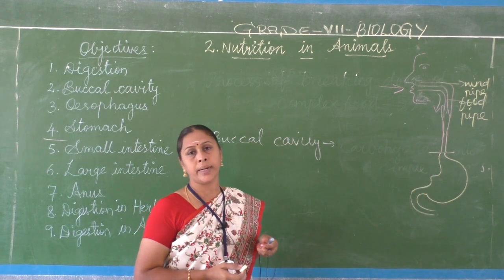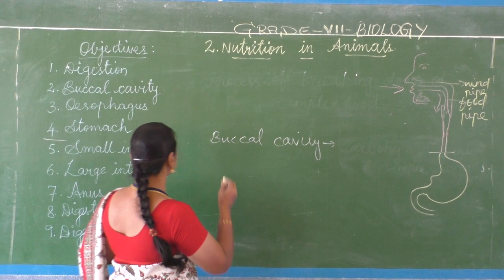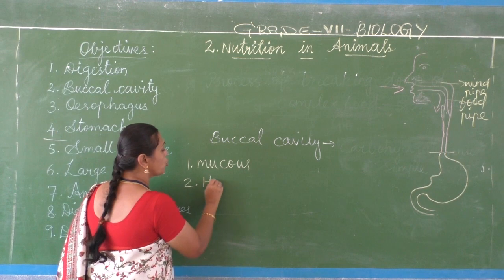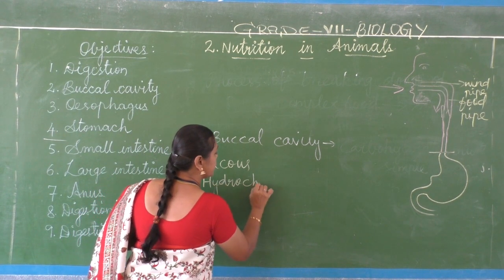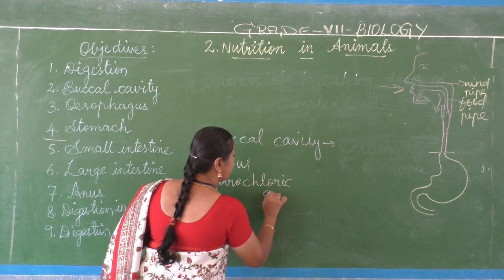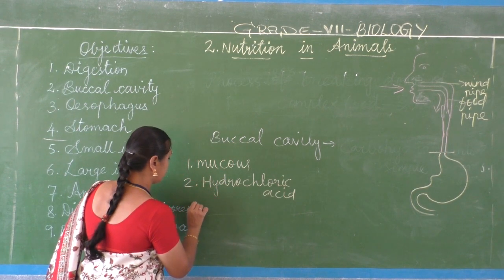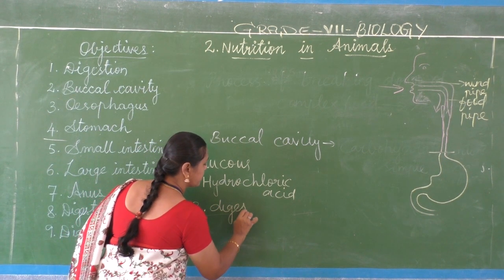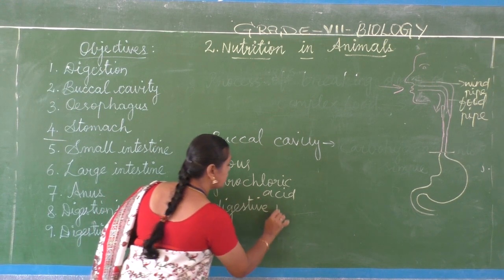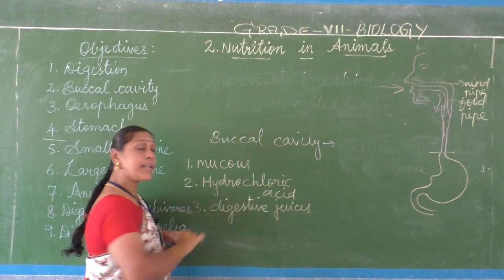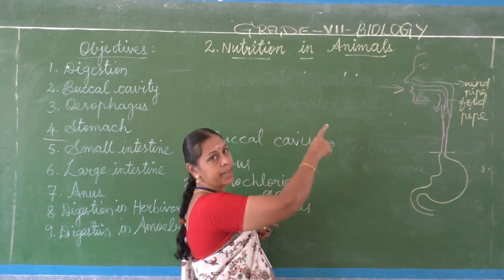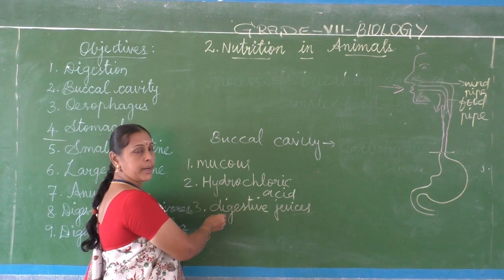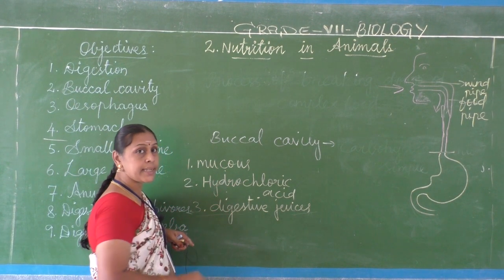In the stomach, three things are secreted. What are they? One is mucus, then the second one is hydrochloric acid, and the third is digestive juices. So three things are secreted. In the buccal cavity, the salivary gland secretes saliva. Next, in the stomach, three things are secreted: mucus, hydrochloric acid and digestive juices.